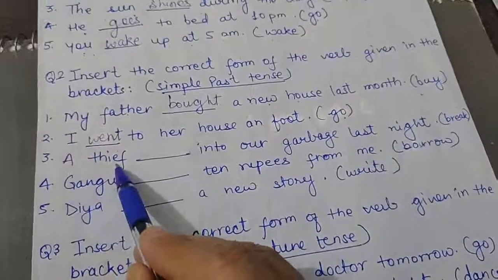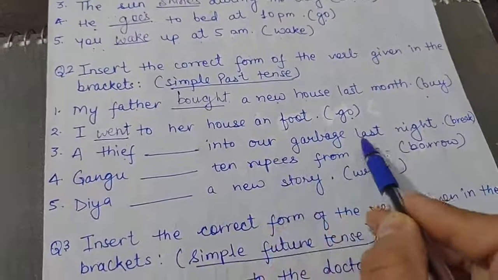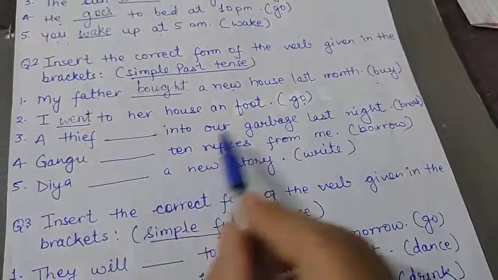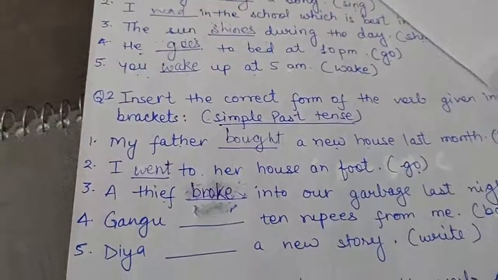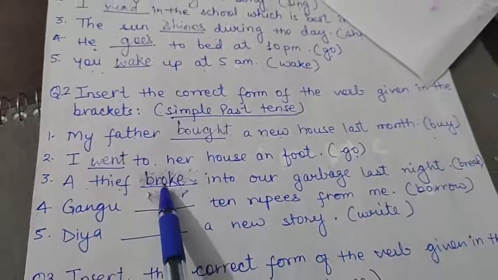Next is a thief dash into our garage last night. So again this is positive, so you will write break. So here the answer will be broke. The thief broke. Broke is the second form of break.